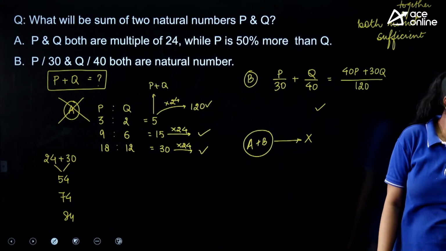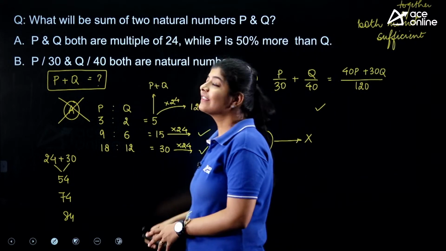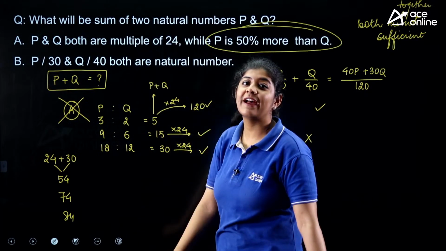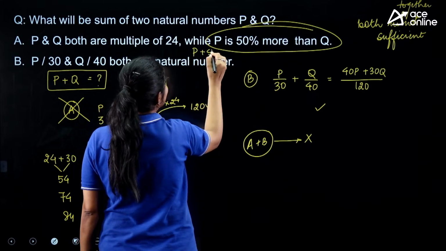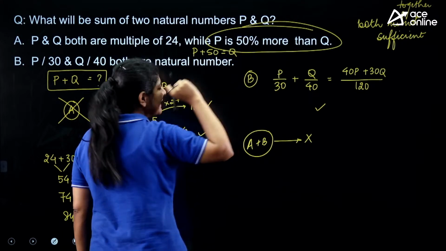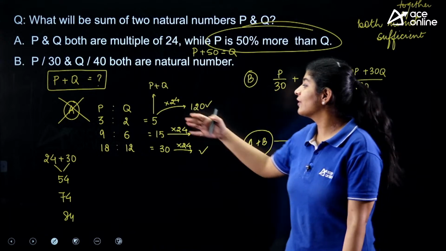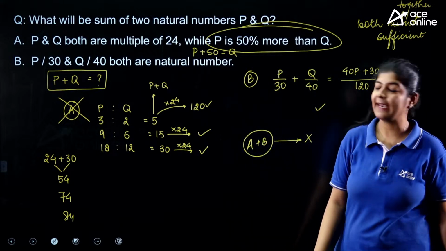Is it clear? We need to take care of small things. As it is clearly given, here we are having ratio format, we are not having a value. If the question were saying that P is 50 more than Q, in that case we could think differently, but here we are having a ratio, and for a ratio we know that we can continuously increase it. Next.